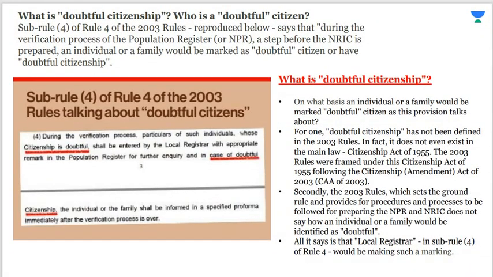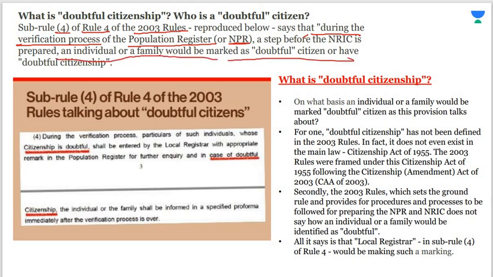So what is a doubtful citizenship, or who is a doubtful citizen? Sub Rule 4 of Rule 4 of 2003 rules reproduced below says that during the verification process of population register, that is NPR, which is a step which is done before NRC, an individual or family would be marked as doubtful citizen or have doubtful citizenship. On what basis will they be marked? That is also important. You have to study that also. Now you have to first make sure that you note down in which rule or which part of the Constitution the doubtful citizen term is mentioned. Okay, you have to remember this for prelims.